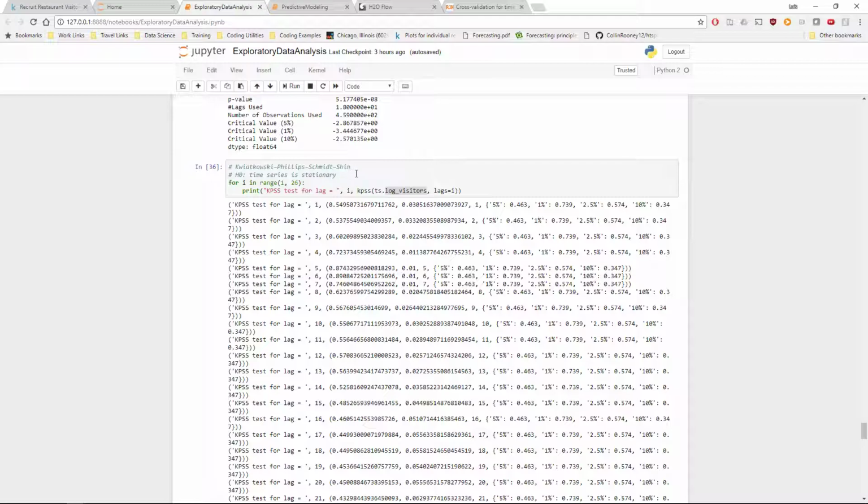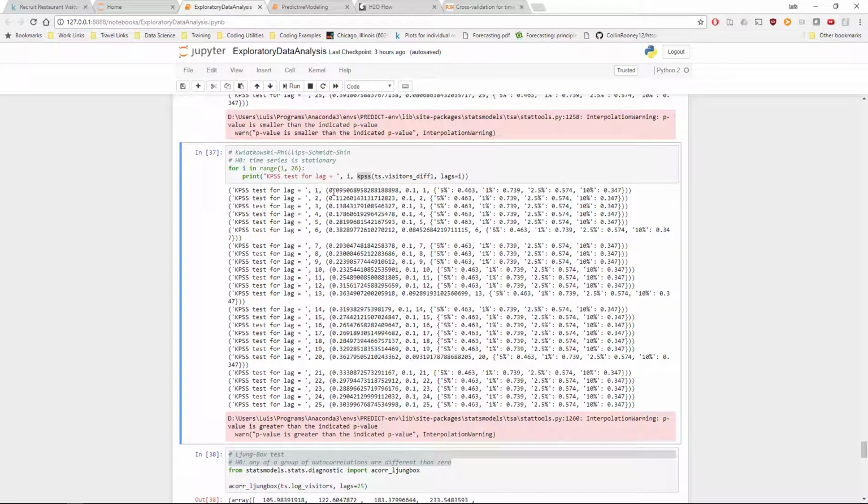So I test another type of test, the KPSS test. This actually tests the null hypothesis that the time series is stationary, so the opposite. And we get the opposite result. So in a couple of these, we do reject the null hypothesis that the time series is stationary at lags 1, 2, 3, 4, all the way up to 16 at an alpha level of 5%.